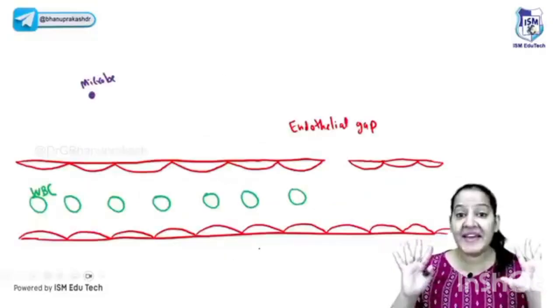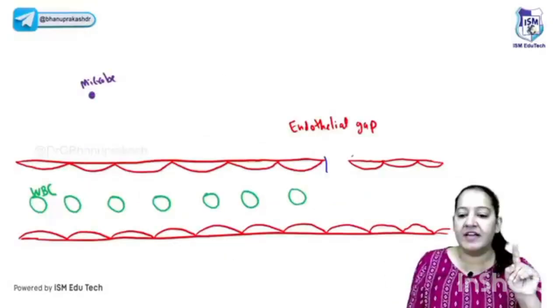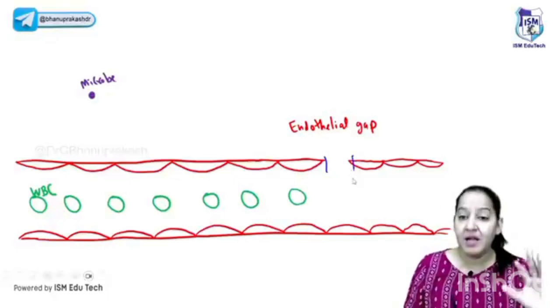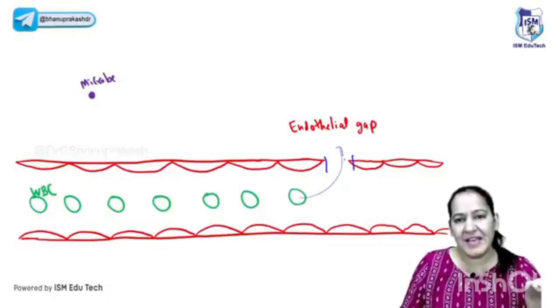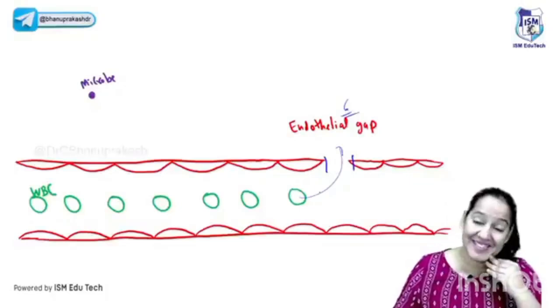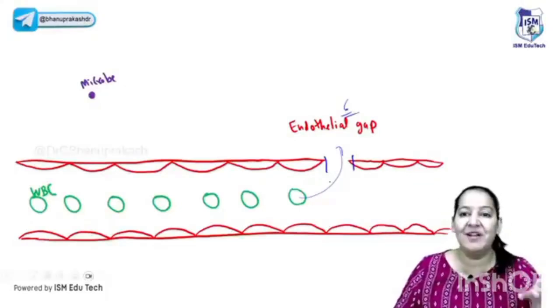Till now, in the vascular events of acute inflammation, we have created a gap. Now it's time to take the WBC out of that gap. You will say, ma'am, take it out now. Why do you require 6 steps? It is not that easy. We require 6 steps to take the WBC out. These 6 events are the cellular events in which the cell will come out.